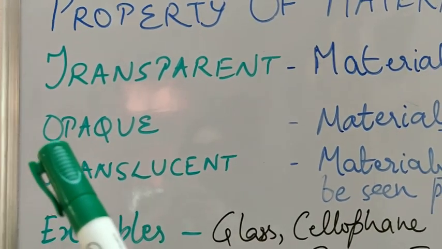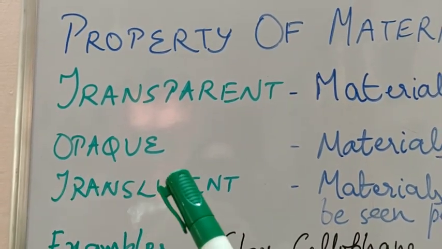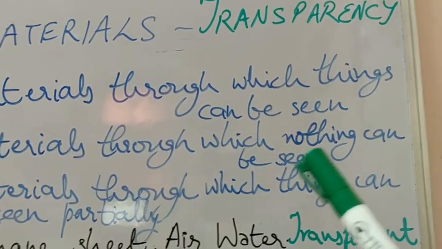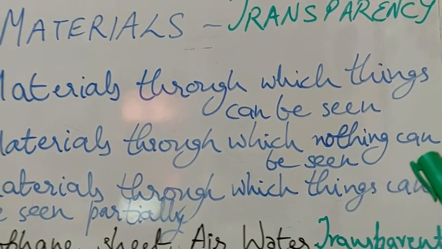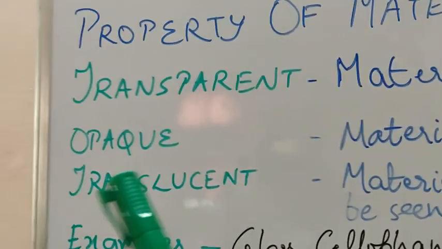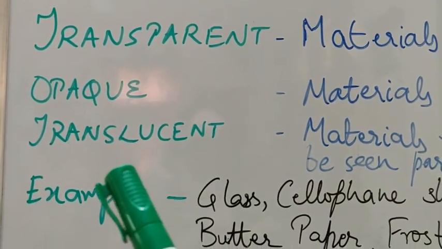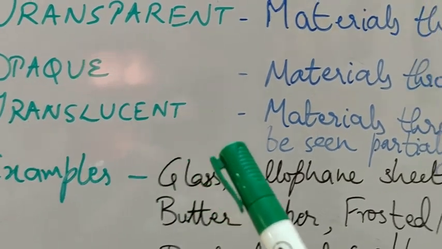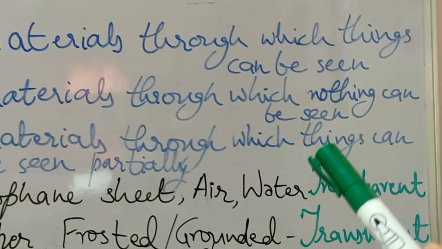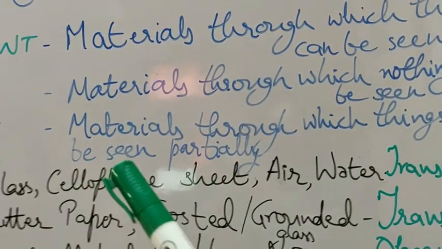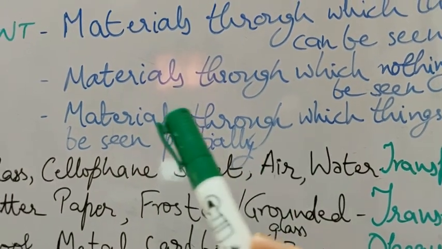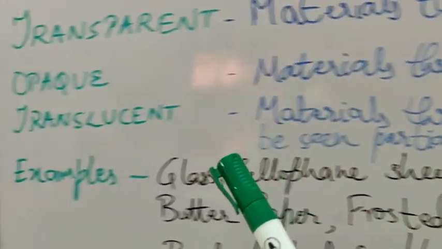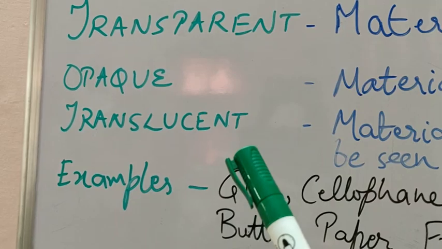Now next is opaque material. What is an opaque material? Materials through which nothing can be seen are known as opaque materials. Okay students, then translucent materials. What is a translucent material? Materials through which things can be seen partially. Partially means in some amount. That is called a translucent material.